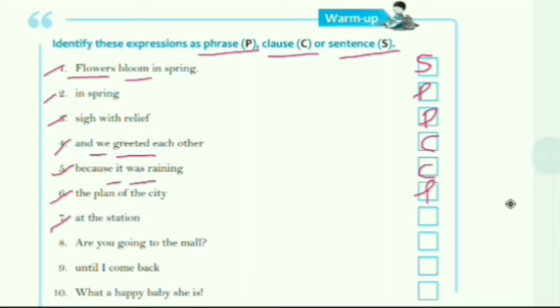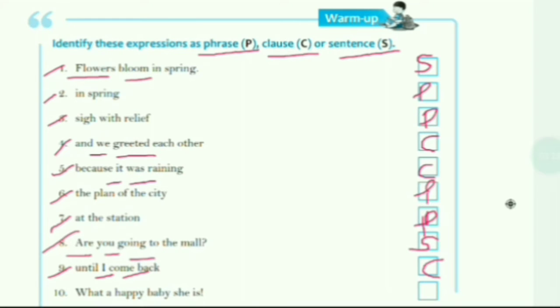Seventh one: at the station. It's again a group of words that doesn't make complete sense and doesn't have a subject and verb, so it's again a phrase. Eighth one: are you going to the mall? It's a group of words that is complete in its sense and it has a verb and subject, so it's a complete sentence. It's a senseful sentence. Ninth one: until I come back. It's again a group of words. It's incomplete and it has subject and verb in it, so it's a clause.